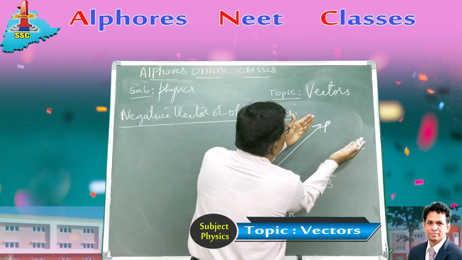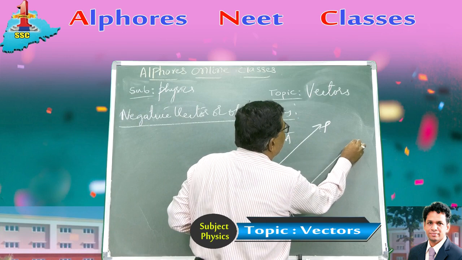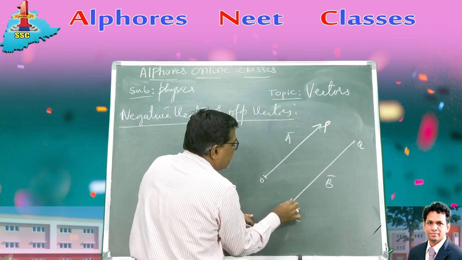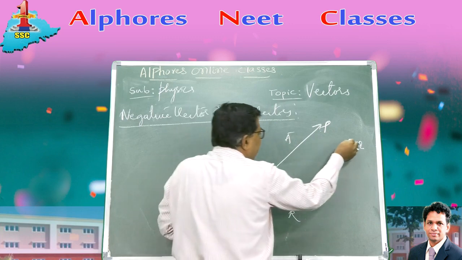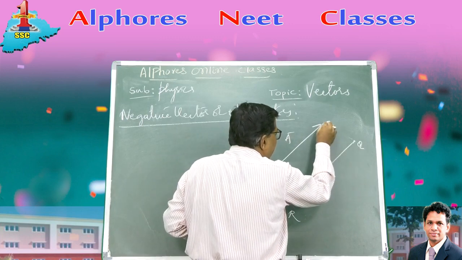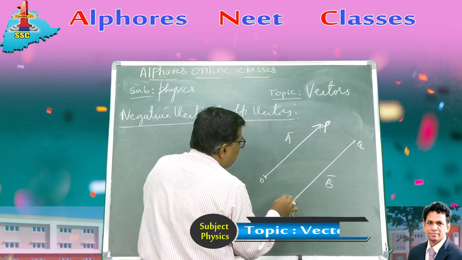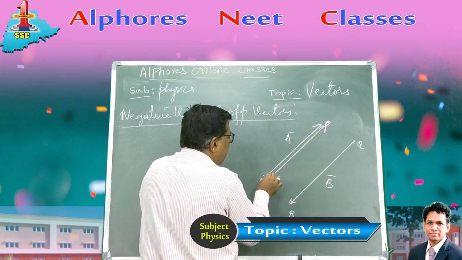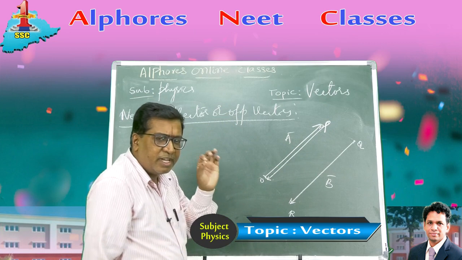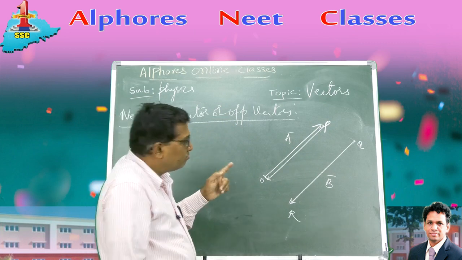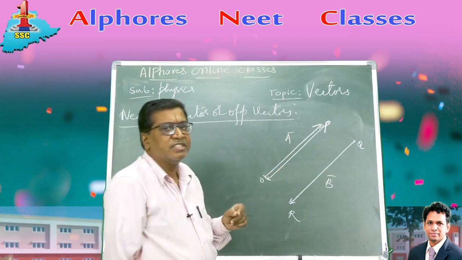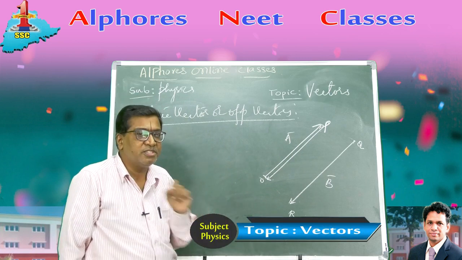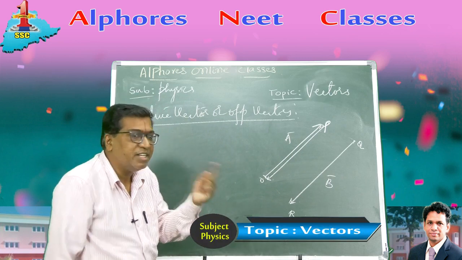I am shifting this vector so that if the initial point is shifted to point P, then the terminal point exactly meets at point O. So both are of equal length. Their magnitudes are same, but the directions are opposite. Such vectors are termed as negative vectors, opposite vectors. So one is negative of the other.